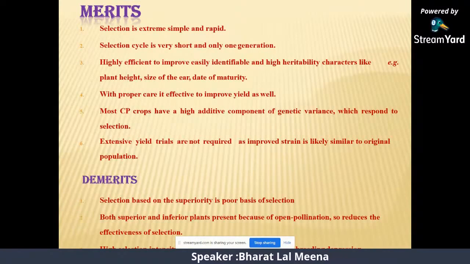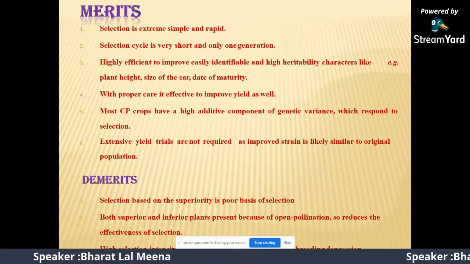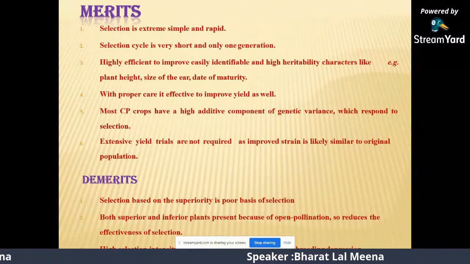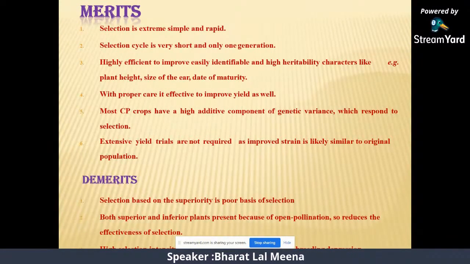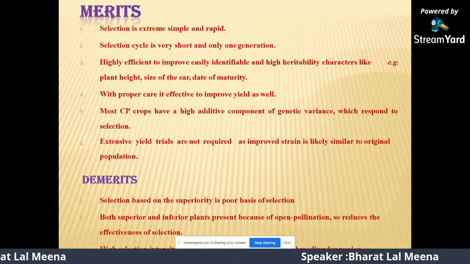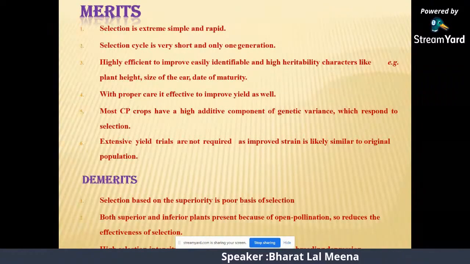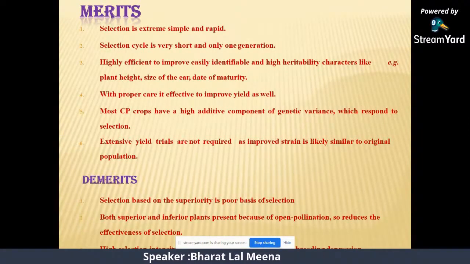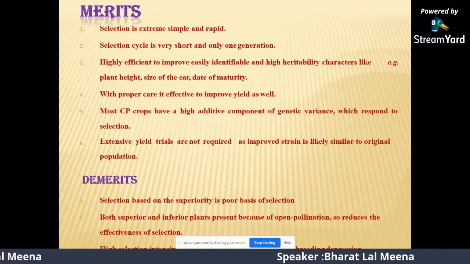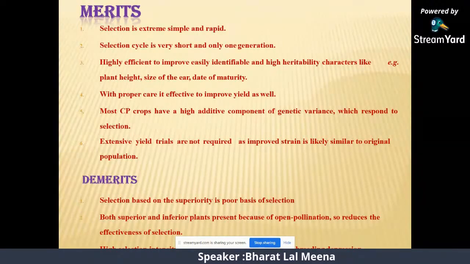Demerits of mass selection. Selection based on phenotypic superiority is a poor basis for selection. Both superior and inferior plants are present because of open pollination, which reduces the effectiveness of selection. High selection intensity reduces the population size and leads to inbreeding depression.